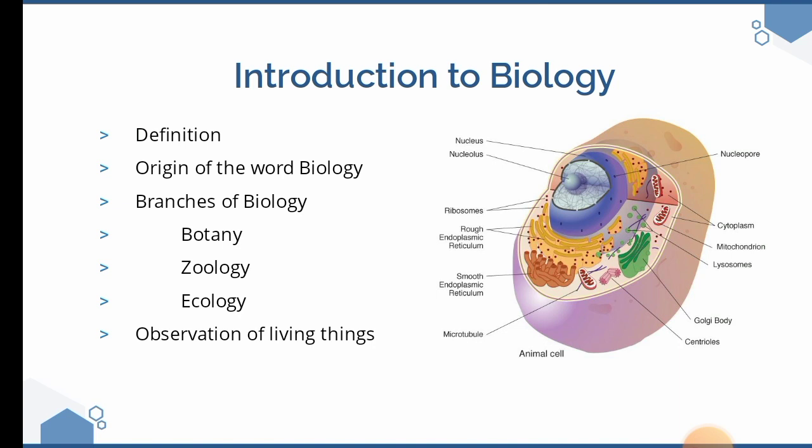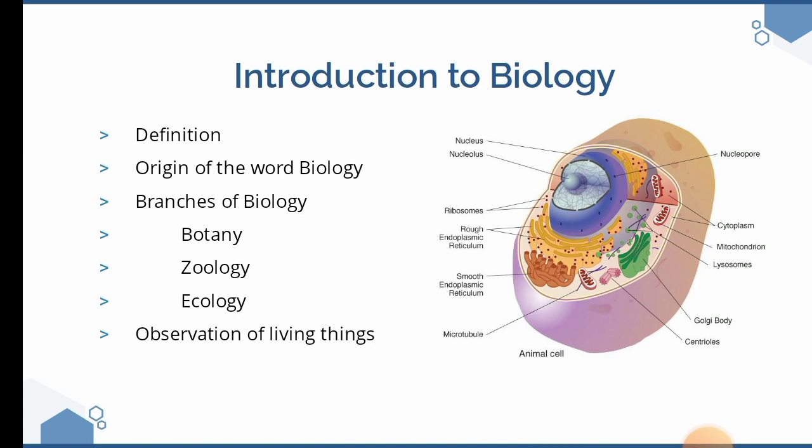Now, let us take the simple branches of biology: botany, zoology and ecology. Botany is the study of plants, and the person that studies plants is known as a botanist. Zoology is the study of animals, and the person that studies animals is a zoologist. And ecology: eco means environment, and logy, as I said, is study. So ecology is the study of the environment, and a person that studies ecology is called an ecologist.